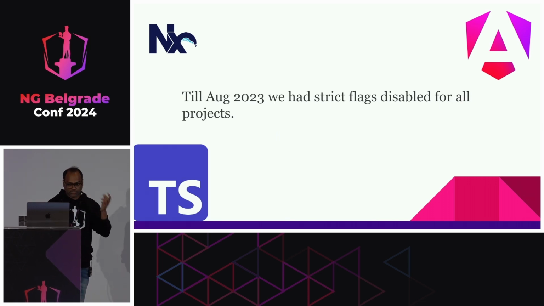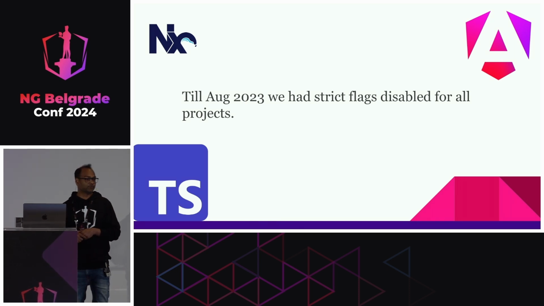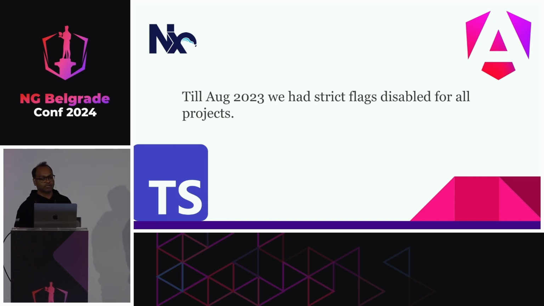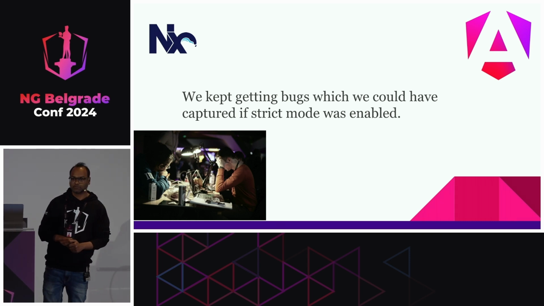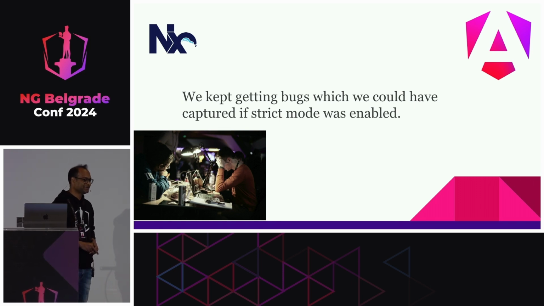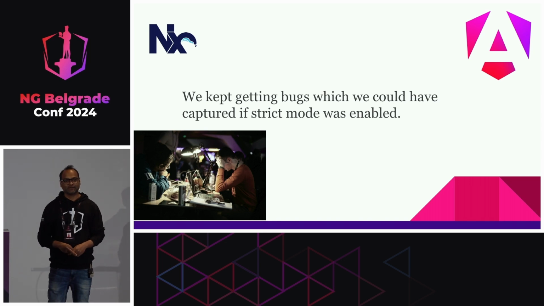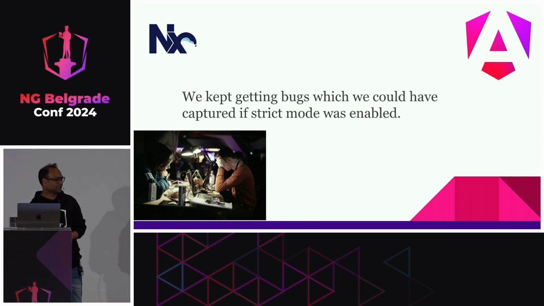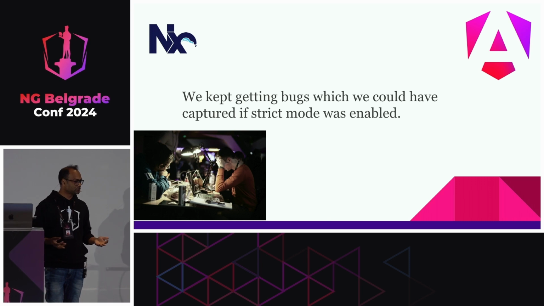So in August 2023, we had strict flags disabled for all the apps. At that point, we had almost 140 projects and no strict mode. But there is a downside. We kept getting errors, and we still do. Of course, we are not there yet. When we did our retrospective, the comment was, this might never have been an issue if we were on strict mode. And then the question was why we are not there, if every retrospective we are coming up with the same solution.